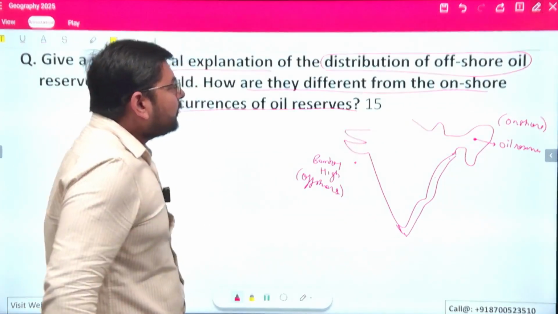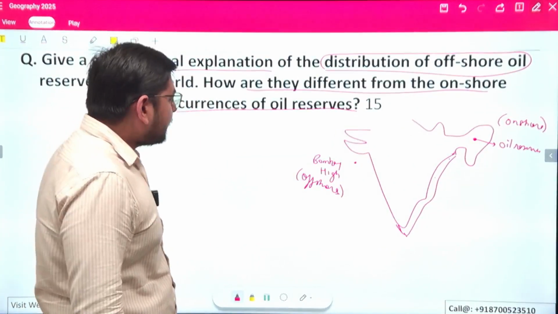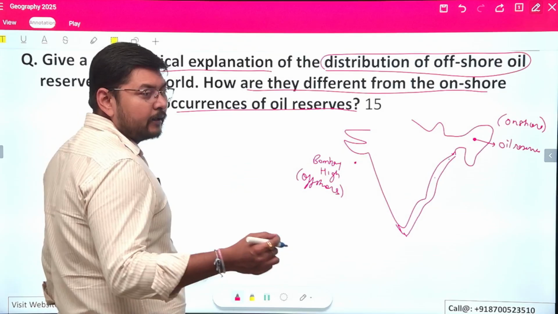Now, for the distribution of offshore oil reserves, we need to see the world map.